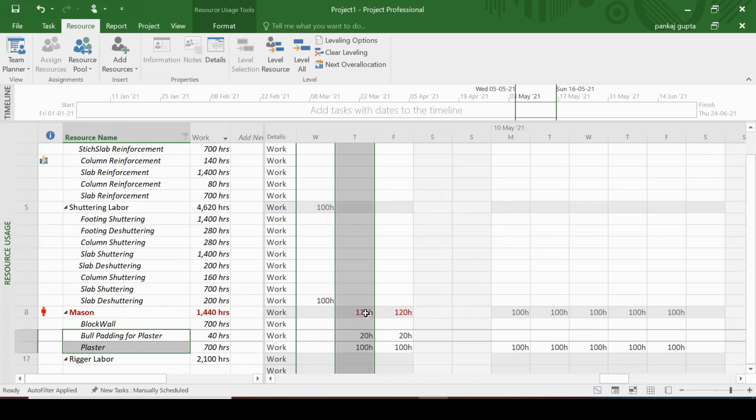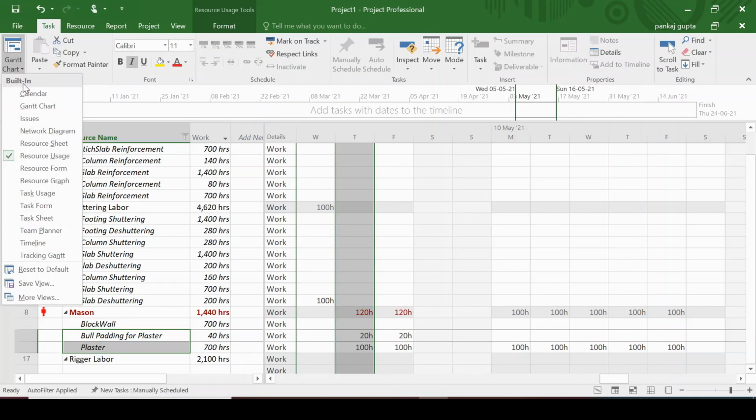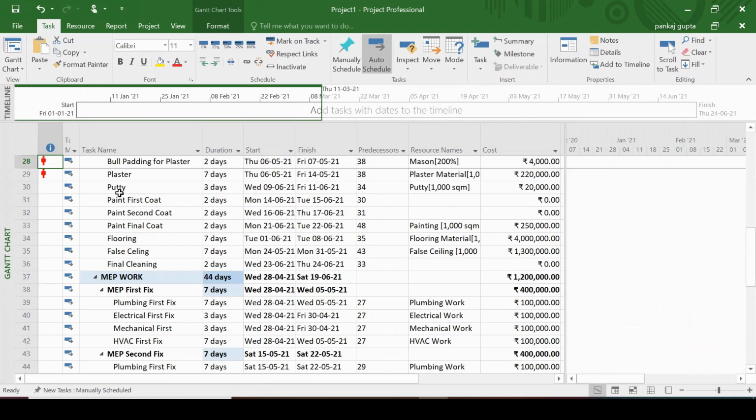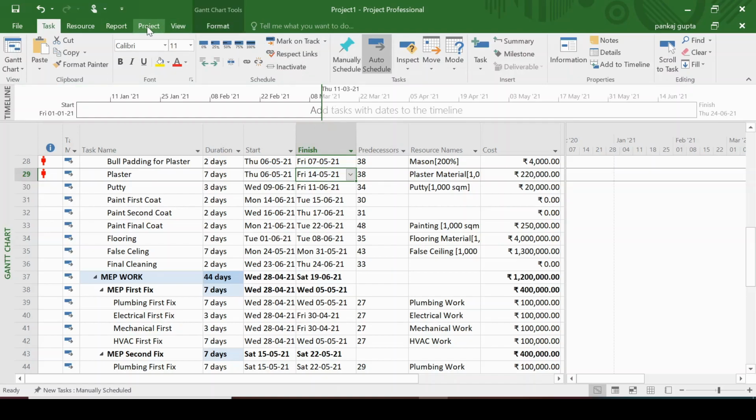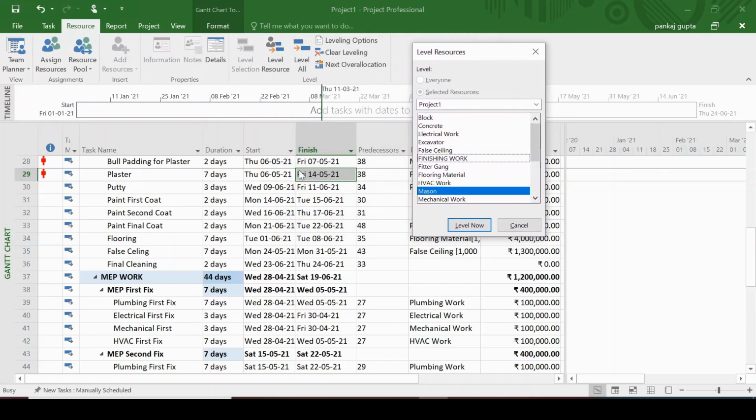Now once we click on the level option, also on the Gantt chart we can observe the same thing. Bull padding and the plaster, both of these activities falling on the same timeline. Now you can also observe the other activities in which the mason has been utilized, and you can understand what is the timeline that you have set and what are the changes made by the program once you click on the level resource. Now let us see the change made by the MSP once we click on the level.